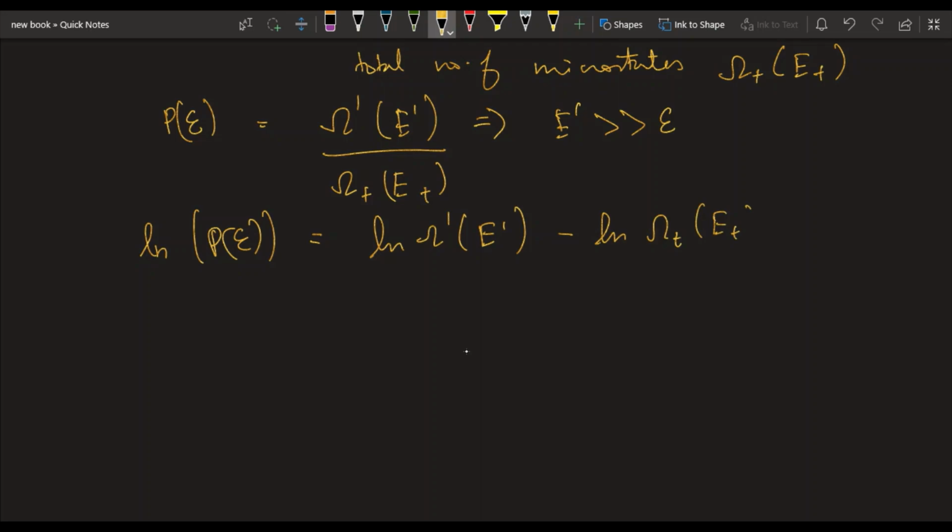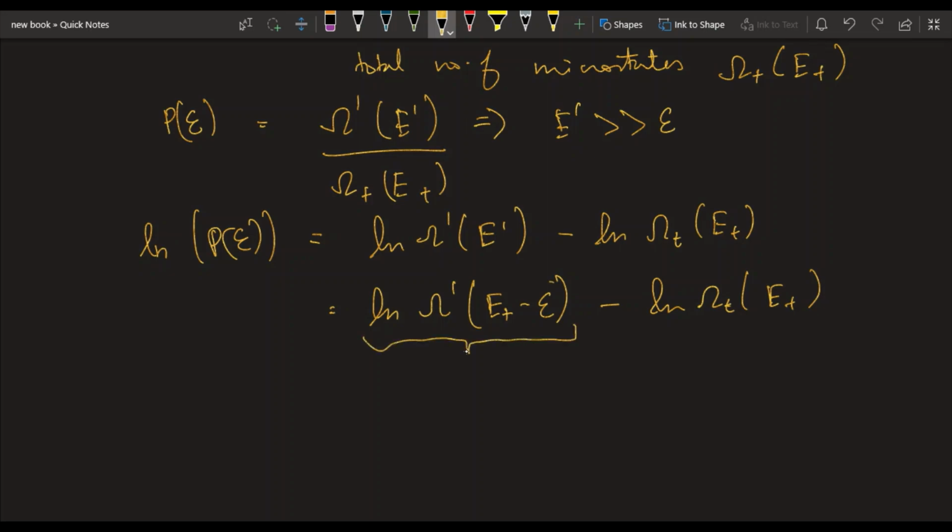So this becomes E total minus epsilon minus ln omega of E total. Right, now what we can do is take the Taylor series expansion of this term. Since epsilon is a very small value, we can take the Taylor series expansion of this term around E total.